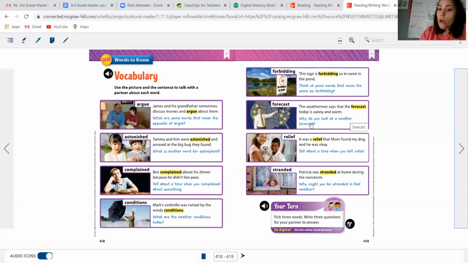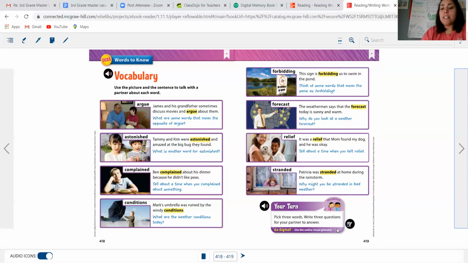Why do you look at a weather forecast? So what are some reasons we might look at the weather forecast? What do we need to know the weather for? Why is it important to figure out the weather? This word is relief. It was a relief that Mom found my dog and he was okay. So tell me about a time when you felt relief. And then this last one, stranded. Patricia was stranded at home during the rainstorm. Why might you be stranded in bad weather?